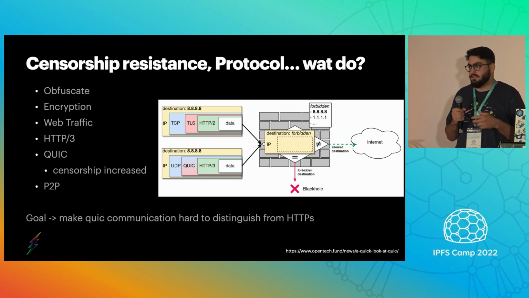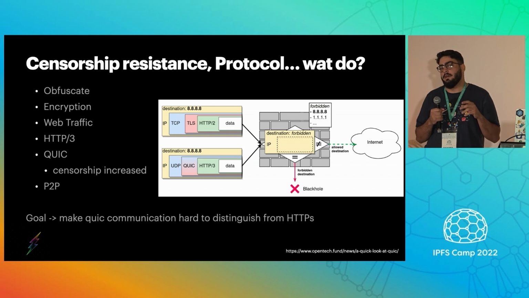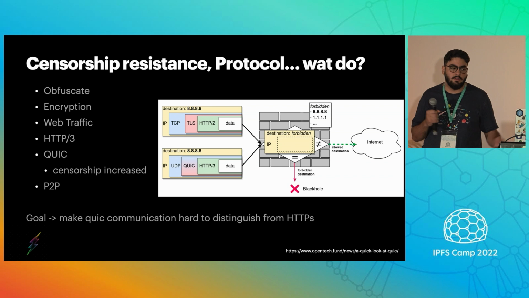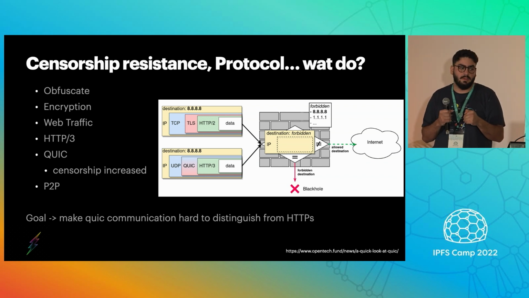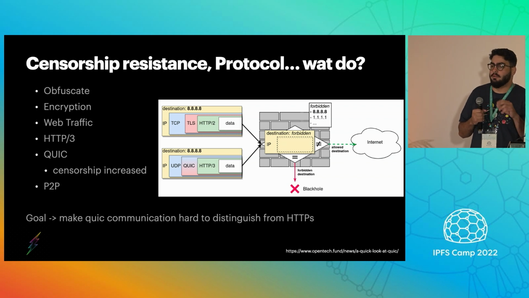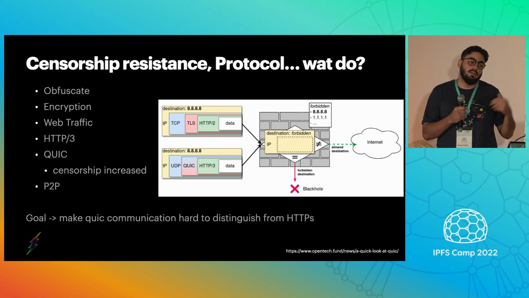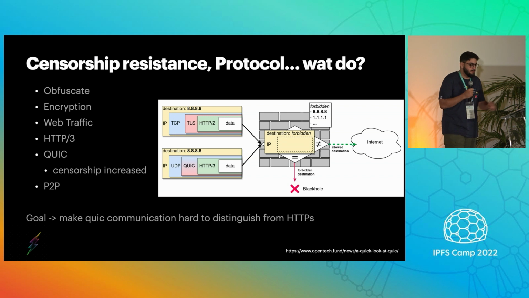For us, the goal is to mask any QUIC communication and mask it as HTTPS basically. We're trying to obfuscate the web traffic, encrypt the web traffic, and also use QUIC, which we do between our node communication. But recently, we've also seen that QUIC version 1 is being censored in multiple countries in the world. We need to all be cognizant of that.